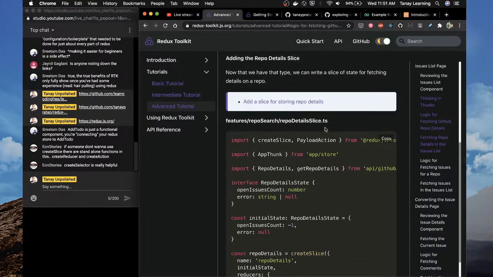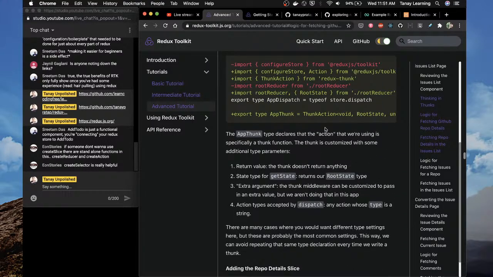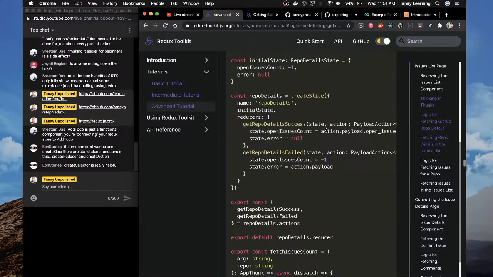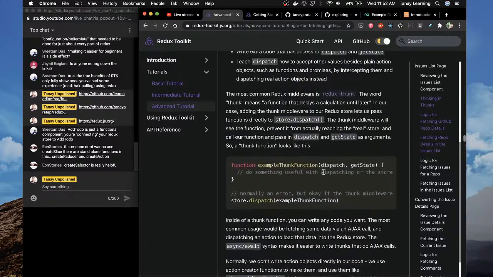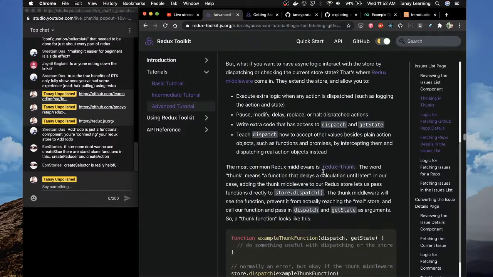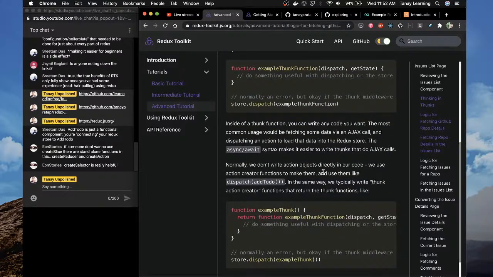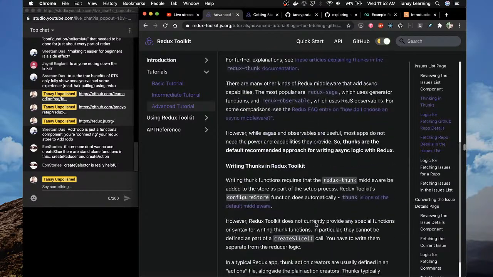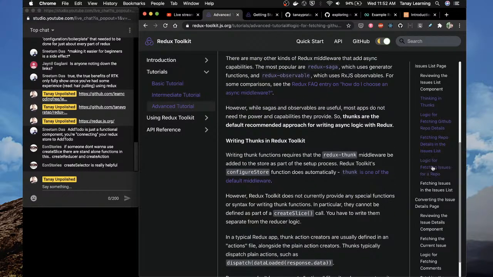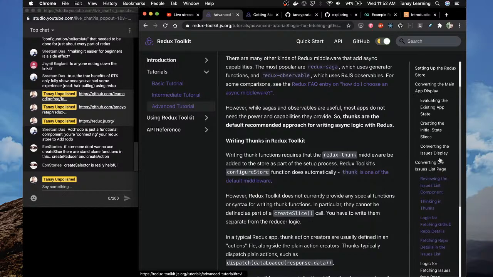Reviewing the thinking in thunks. Get repo details. Where is it? Where is this? Okay, where is the get repo detail? Example thunk, okay. Dispatch. Did writing thunks. Did I miss something?